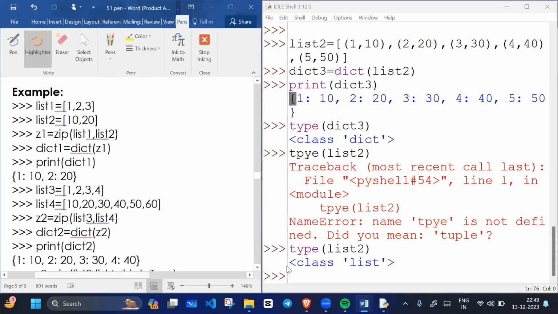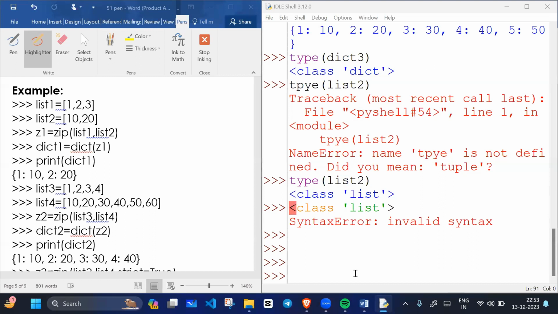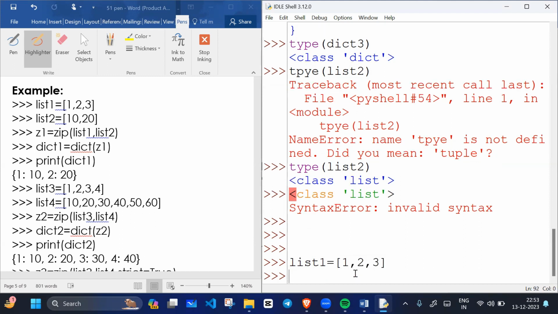See this example. Example number one: list one equals 1, 2, 3. These are the elements of list one. List two equals 10, 20.